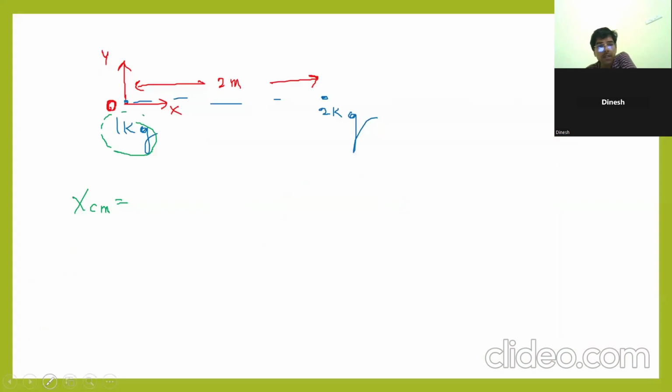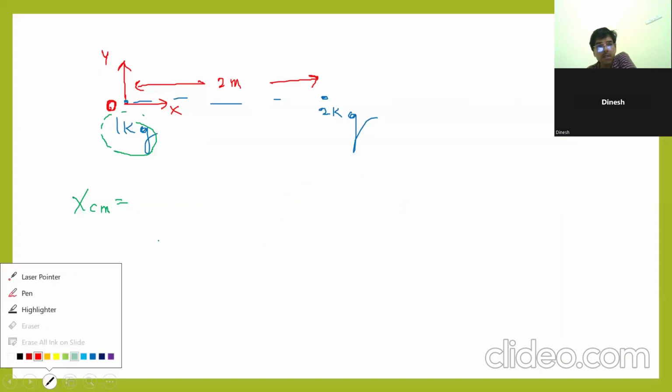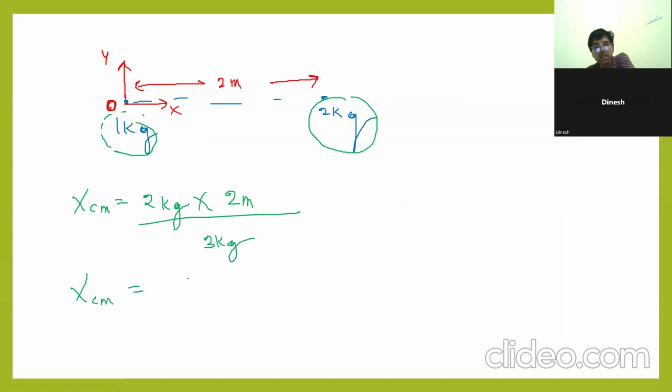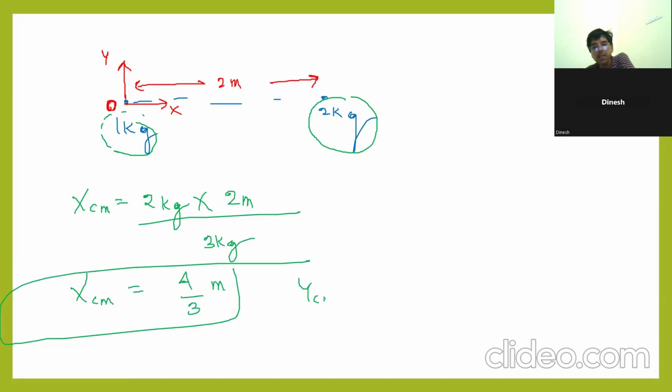So I want to know xcm. I am taking this as your reference, okay? Then we will take this mass, multiply the separation between them, divide by total mass. How much? What is the answer? 4 by 3 meter. Clear? YCM will be 0.